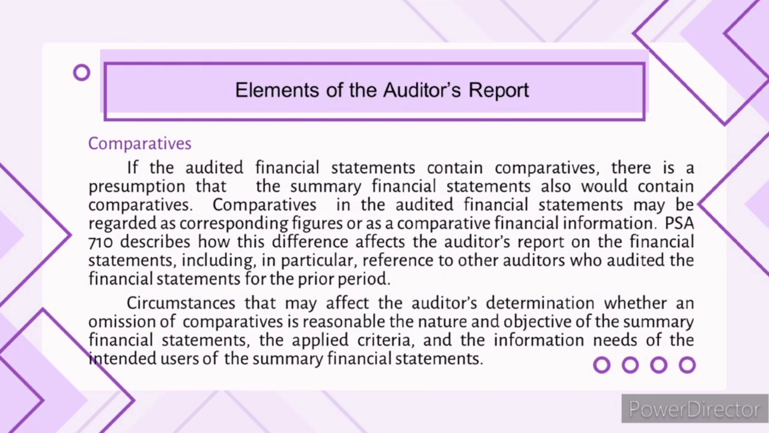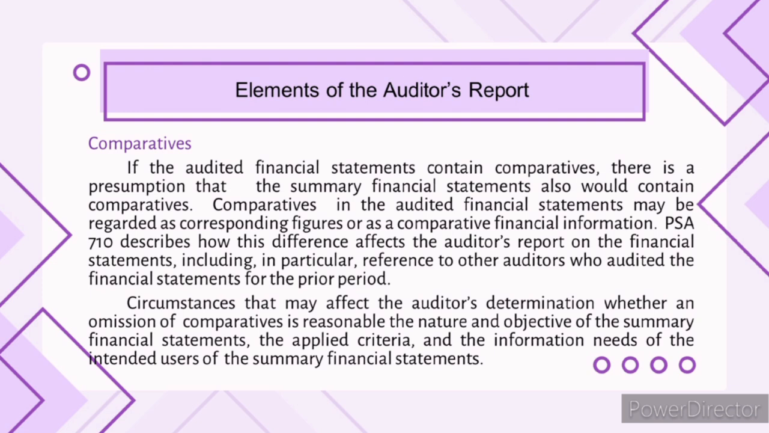So we have comparatives. If the audited financial statements contain comparatives, there is a presumption that the summary financial statements would also contain comparatives. Comparatives in the audited financial statements may be regarded as corresponding figures or as comparative financial information. According to PSA 710, it describes how this difference affects the auditor's report on the financial statements, including in particular where other auditors audited the financial statements for the prior period.